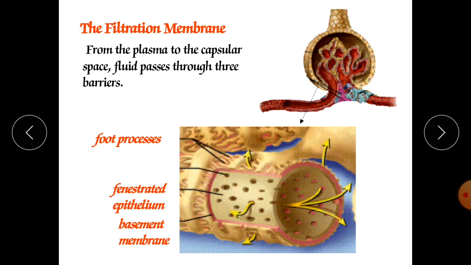After this, the next part is the pedicels, also called foot processes. They are foot-like projections coming from the podocytes. Podocytes produce these foot processes, so these are nothing but the pedicels. Extending from each podocyte are thousands of foot-like processes called pedicels that wrap around the glomerular capillaries. So they will wrap these glomerular capillaries and come over them.